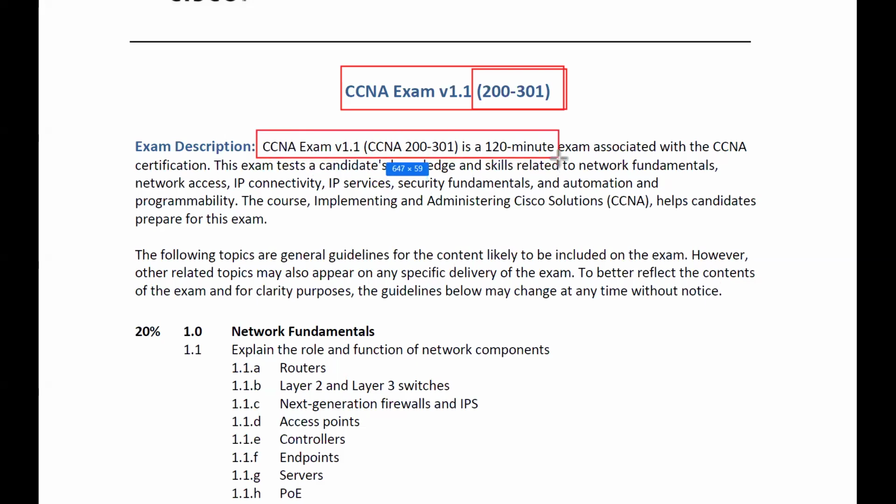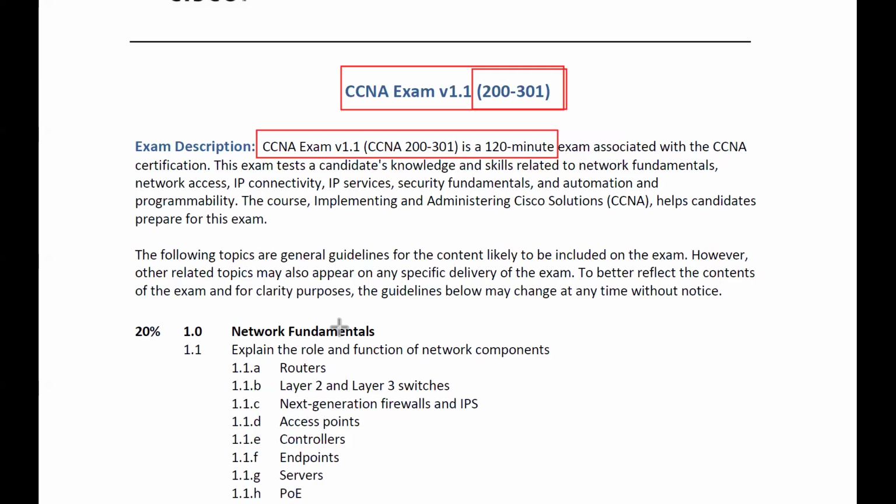That is not mandatory, but the examination is there, and it is going to be of 120 minutes. It means that this is a 2-hour examination. Let's say once we have done the CCNA course, you have the CCNA knowledge, plus you will be getting one completion certificate from the institute where you have done it. But that is not certification, right? Certification means once you have done the course, after that you write the exam, and based on the performance in the exam, then only you will get the certification, right?